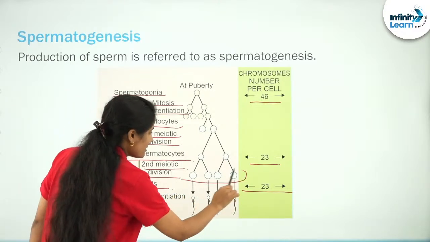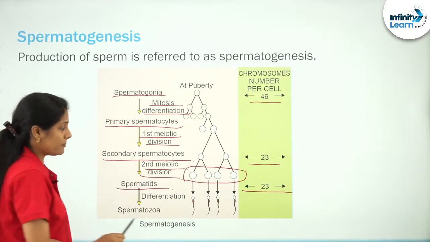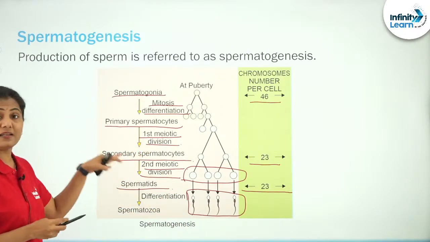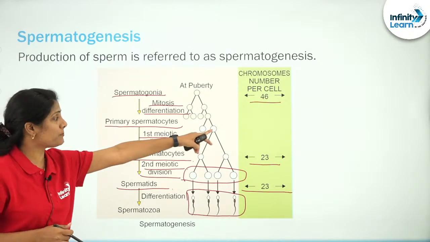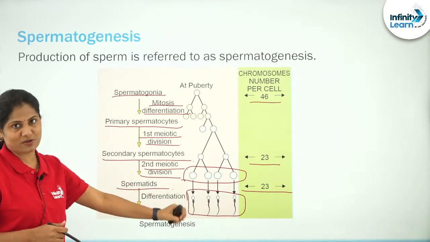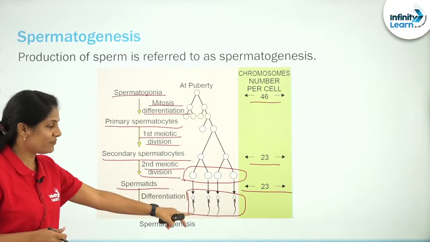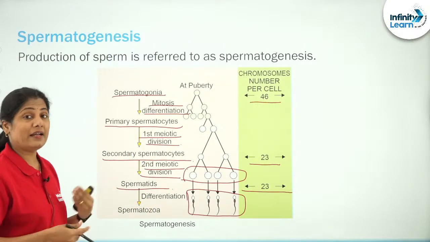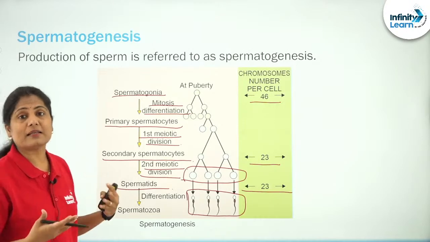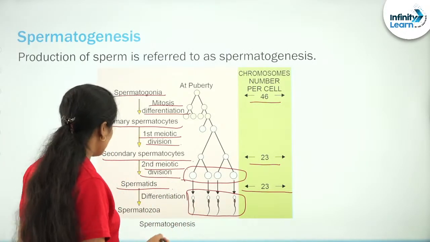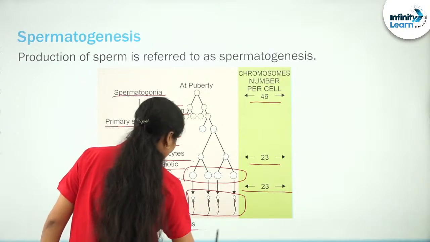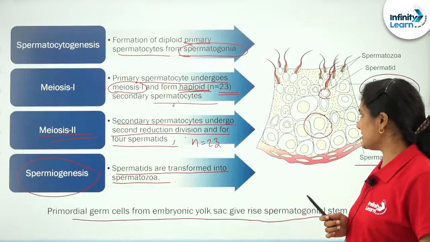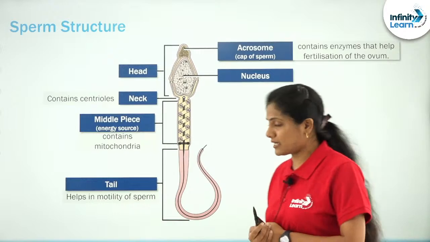Look at these large spermatids, which are non-motile structures, becomes the very slender motile spermatozoa. Again, pay attention to the numbers also. One primary spermatocyte can give rise to 4 spermatozoa. One secondary spermatocyte can give rise to 2 spermatozoa. It's an equational division that's going on. Later we are going to discuss oogenesis, where it is not an equational division, right? So the spermatozoa are formed, and this whole process is what is referred to as the spermatogenesis.